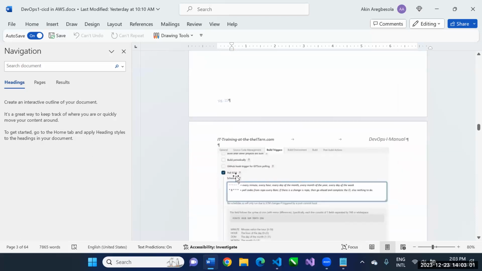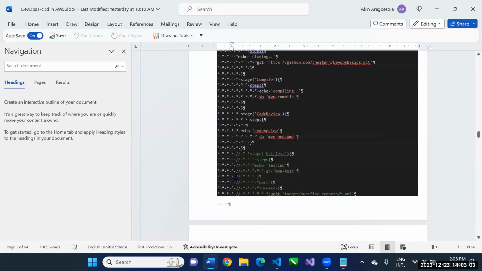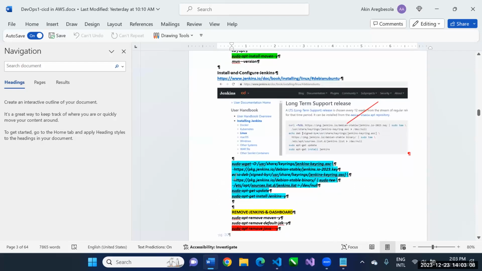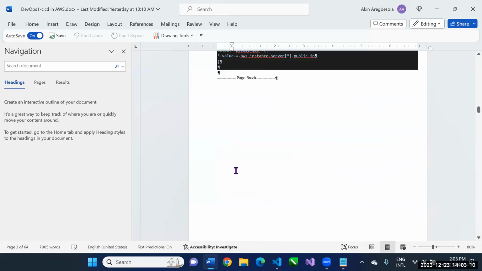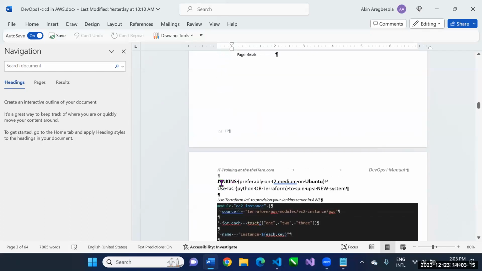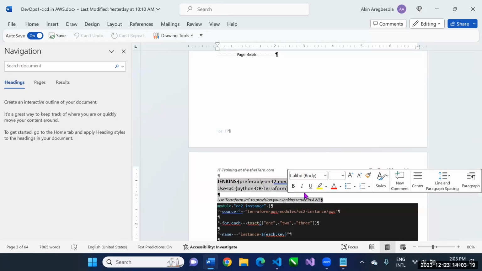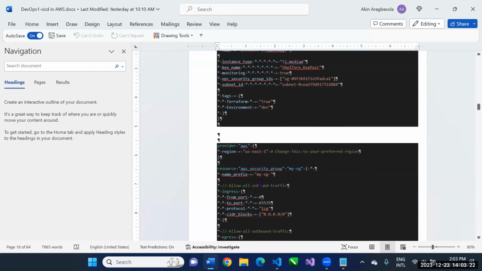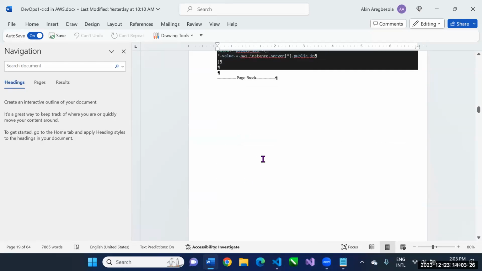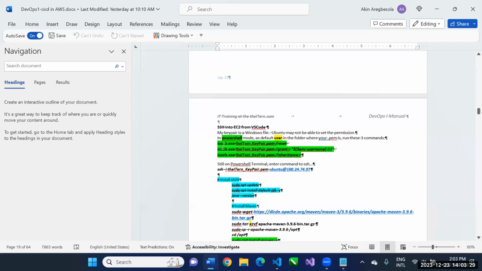All right, so I go to Jenkins. I want to install Jenkins. I'm looking through my notes. So this is the Jenkins. This is the code that I use to prepare my Jenkins infrastructure in the cloud. And then this is the SSH that I just did now. And this is the command.